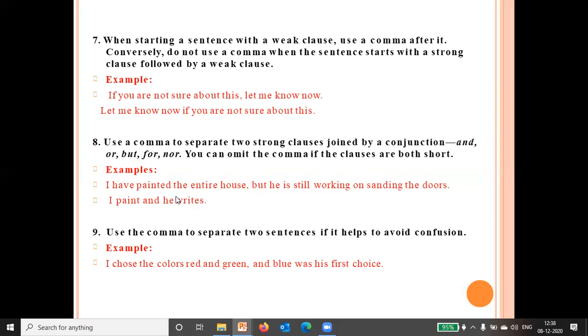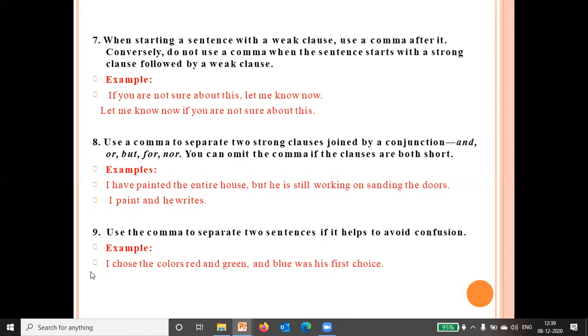But if two strong clauses are joined by and, or, but, for, nor, what are they? They are conjunctions. So we use a comma. Like, I have painted the entire house, and before the conjunction we are putting a comma here because these are two strong clauses. He is still working on sanding the doors.